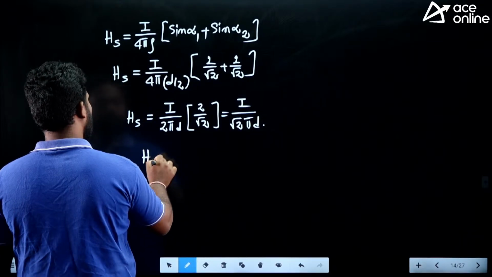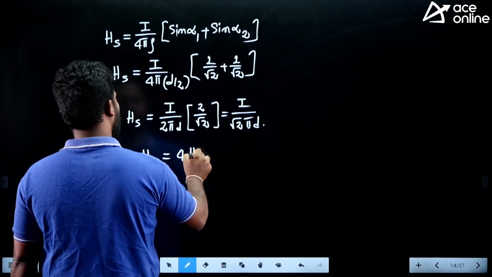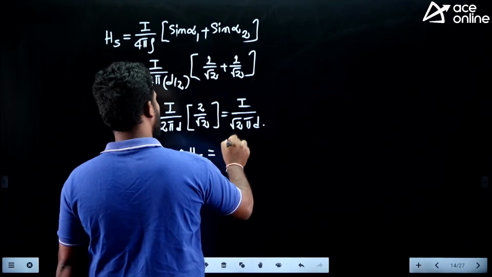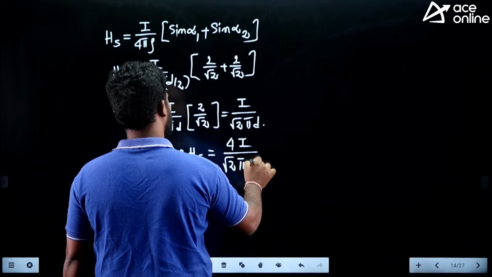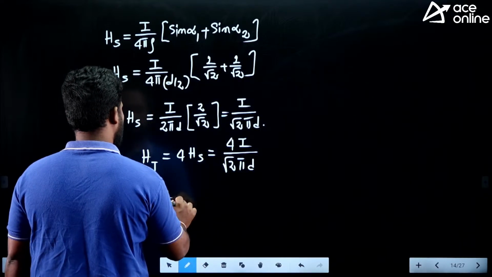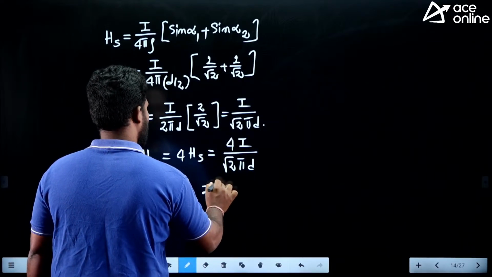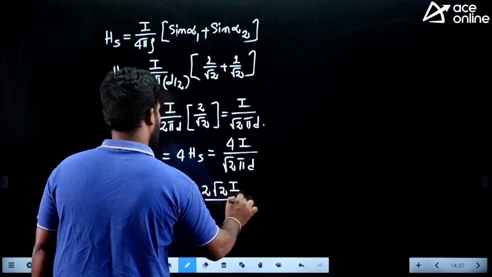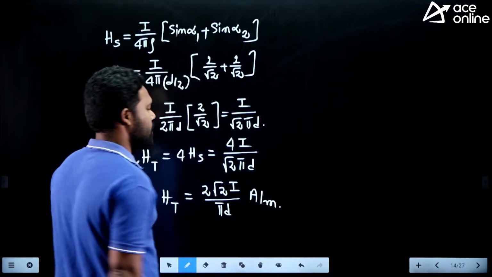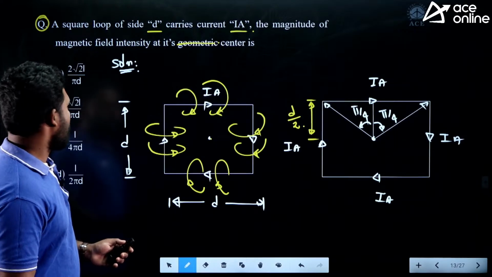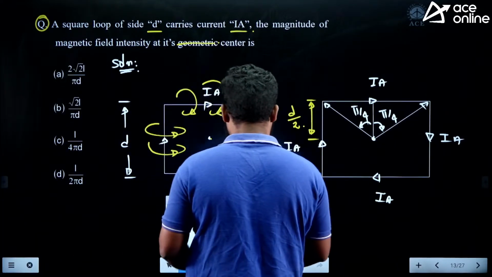What is the overall magnetic field? H total is equal to 4 into Hs, which is 4 into I divided by root 2 pi d. So H total is equal to 2 root 2 I divided by pi d. Units are ampere per meter. So that is the answer. Okay, 2 root 2 I by pi d.